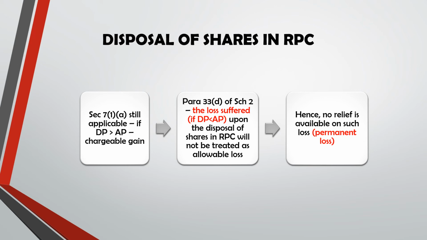But in the case of disposal of shares, when DP is less than EP, the loss suffered upon the disposal of shares in RPC will not be treated as allowable loss, but it will be treated as permanent loss because no relief is available on such loss. So meaning that loss will not be able to reduce or set off any chargeable gains of the companies in respect of disposal of other properties.